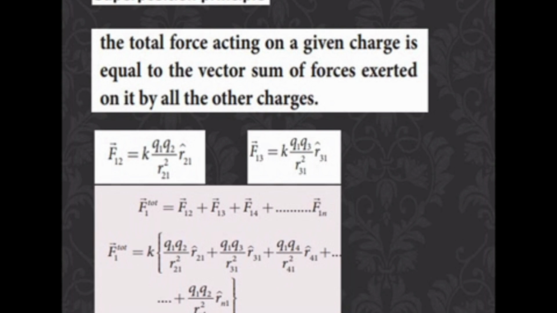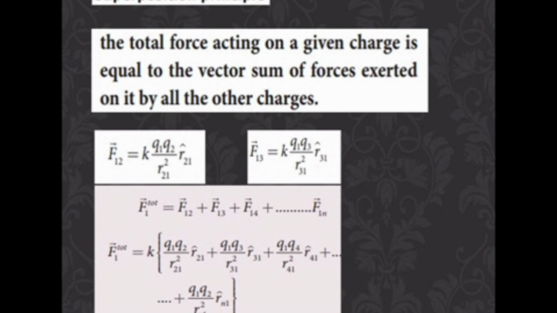The superposition principle. Now what did we do? We are taking two charges, Q1 and Q2. The two charges are separated by a distance r. So only the attractive or repulsive force is acting between the two charges. It is only two charges. We can write the equation F12 equal to K Q1 Q2 by R21 square, in the unit vector direction R12.